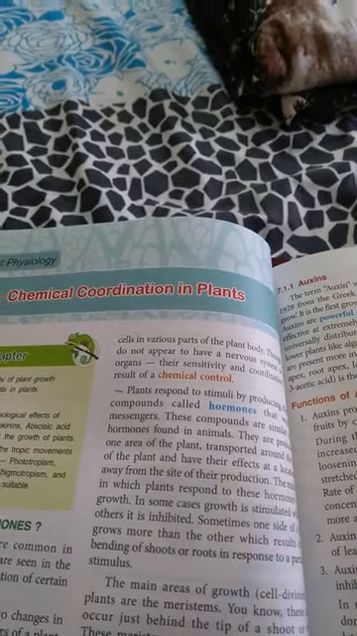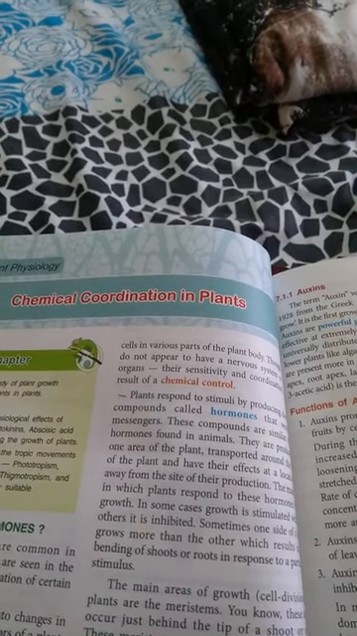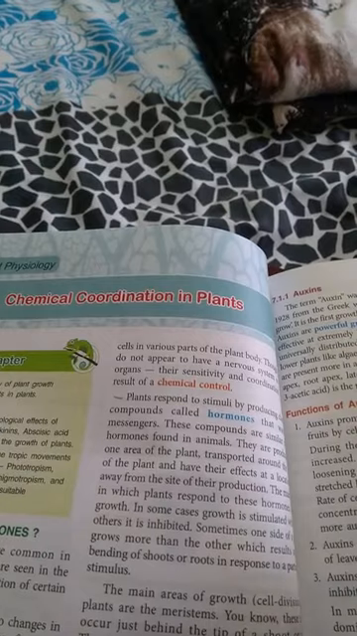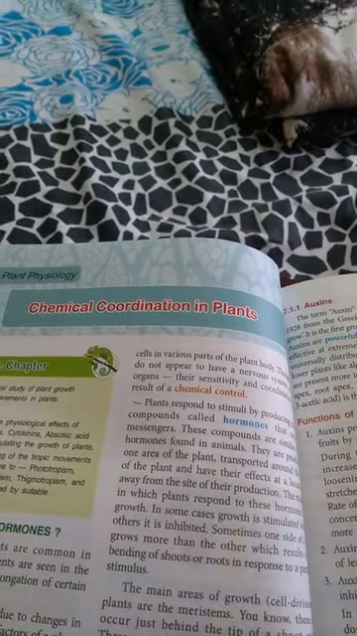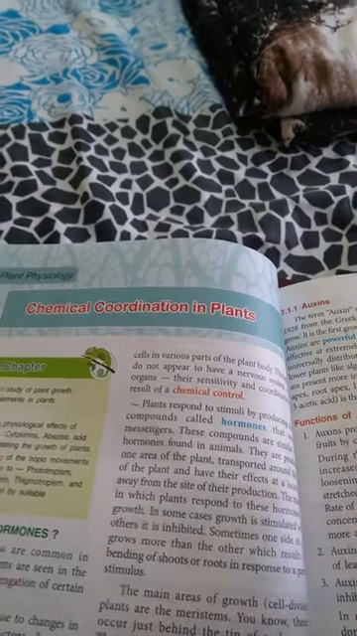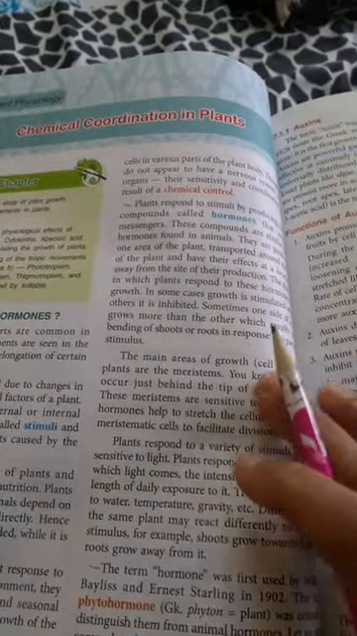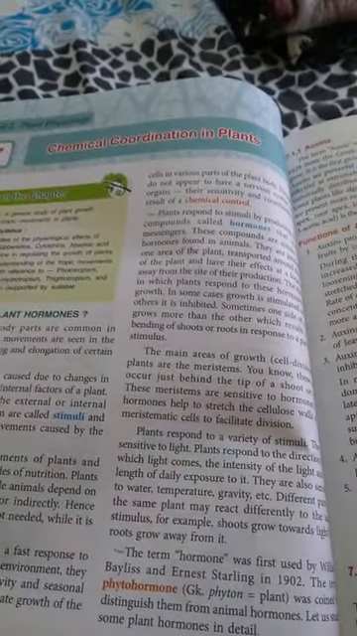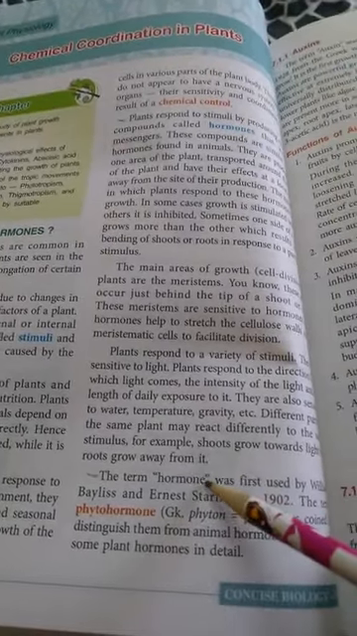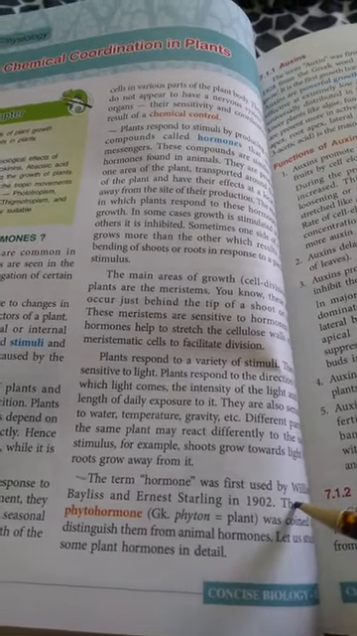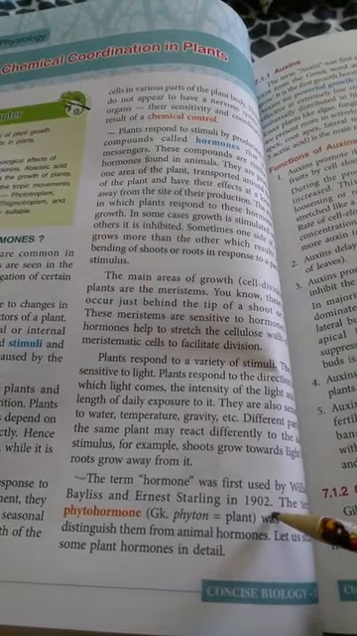Plant hormones are just like animal hormones. They are also secreted at one particular place, and then they go to some other place and there they do action. It means their site of action is far away from the site of their origin. These plant hormones are very sensitive to the growing regions of the plant, like meristems. The word hormone was first coined by William Bayliss and Ernest Starling in 1902.